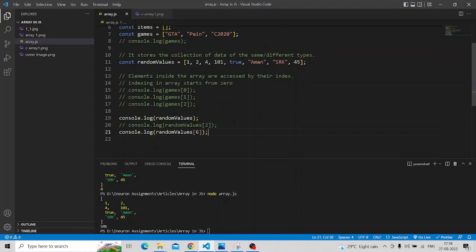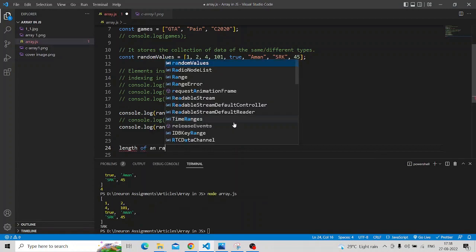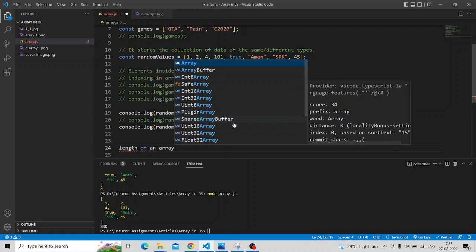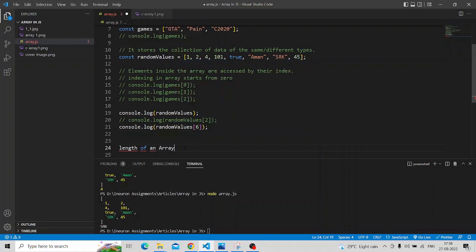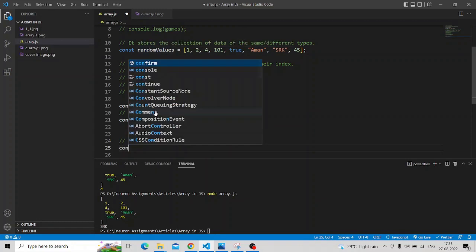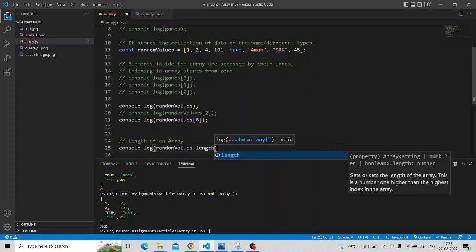One more thing I want to tell you, it is some basic concept, that is how we are going to find the length of an array. For example, you want to find the length of random values, just console.log random values dot length.